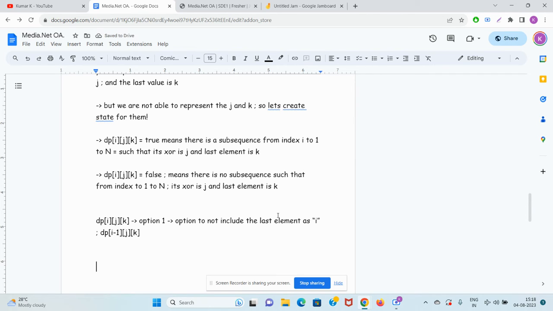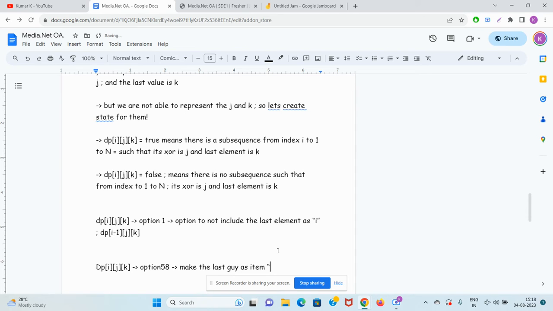Guys, what is option 2? Option 2 is that you consider the last guy. You consider the last guy. Make the last guy as item i, forcefully.